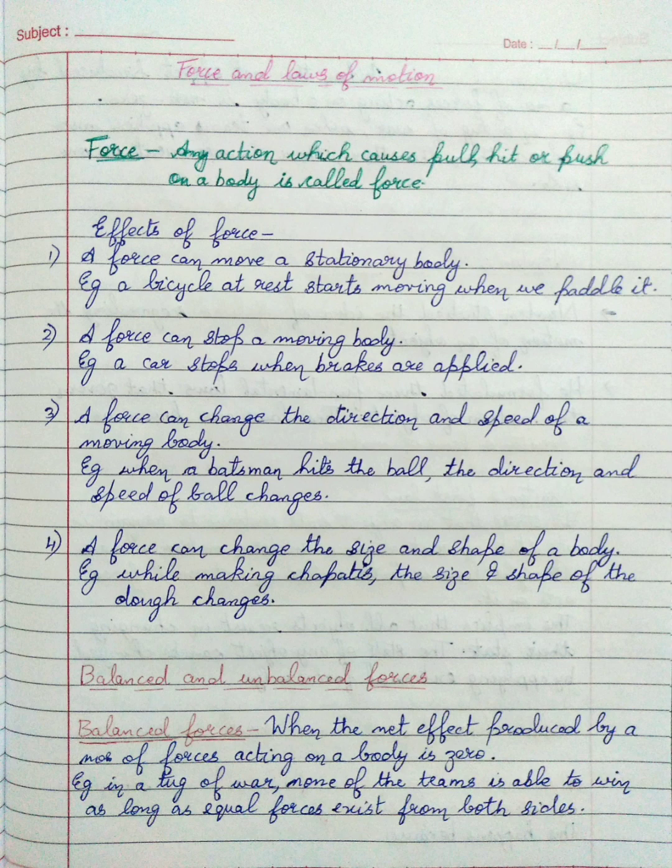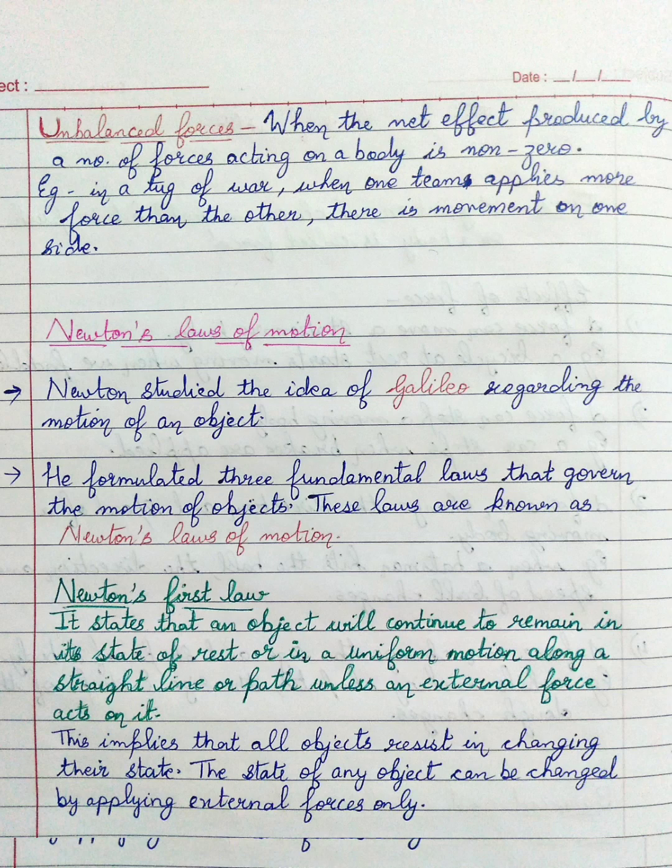When the net effect produced by a number of forces acting on a body is zero, it is called balanced force. Say for example, in a tug of war, none of the teams is able to win as long as equal forces exist from both sides. Whereas when the net effect produced by a number of forces acting on a body is non-zero, such forces are known as unbalanced forces. For example, in a tug of war, when one team applies more force than the other, there is movement on one side.